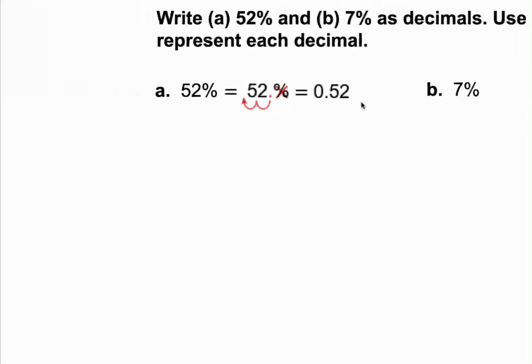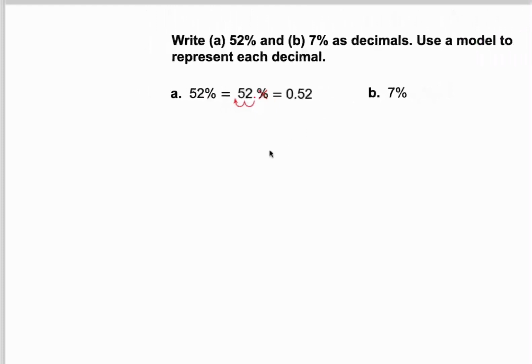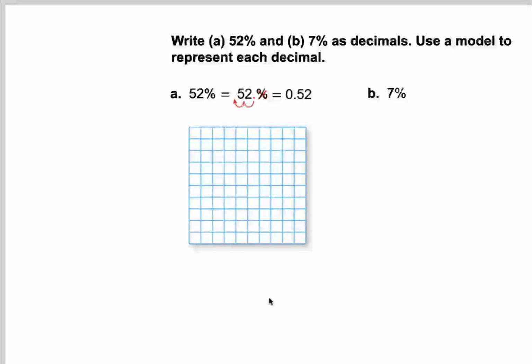Okay, let's see another one. But before we move to the next one, let's draw this 52 hundredths. It's 52 out of 100. So if we have a grid with 100 squares, we color 52 squares. 10, 20, 30, 40, 50, 52.